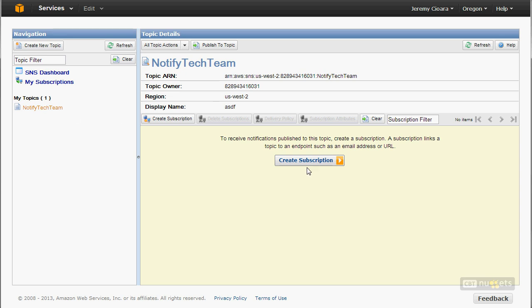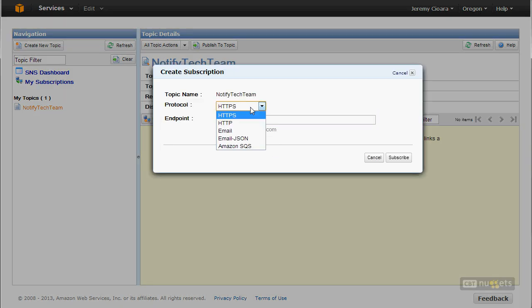I can create a subscription to that topic. I'm going to say I've got email. Now notice this is the list here. We've got email, JSON. JSON is, think of it like a scripting programming language. So you could, for instance, email an application that then parses that, or maybe email to somebody that you can copy and paste it into something else if humans are involved.